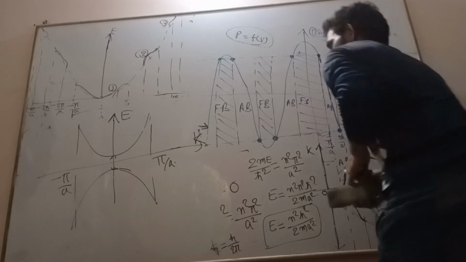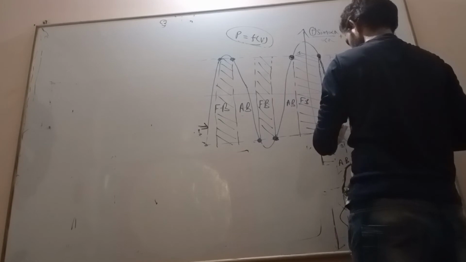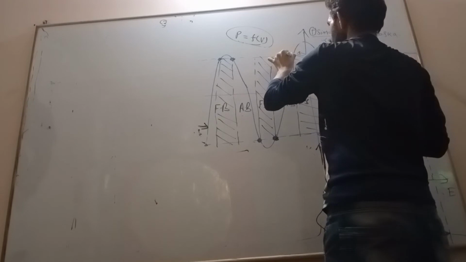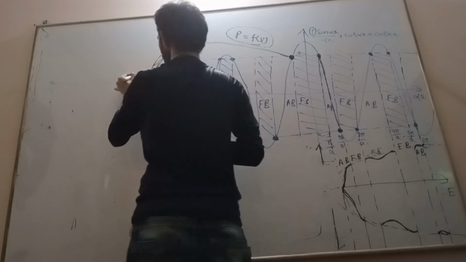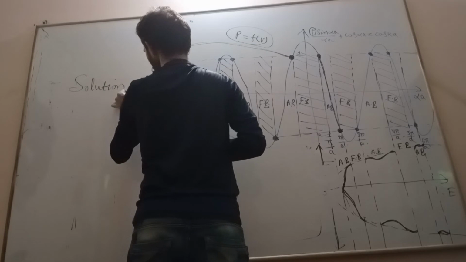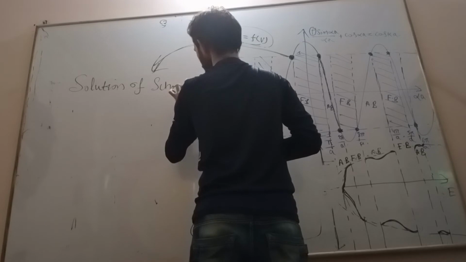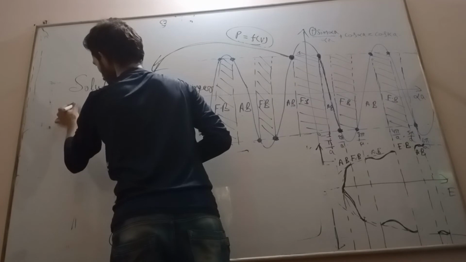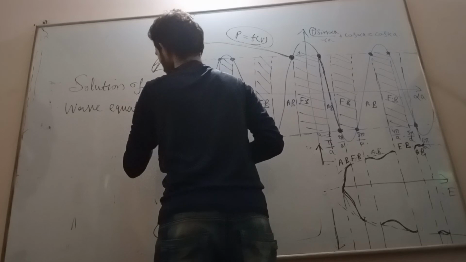Now these points are the solutions of the Schrodinger wave equation. These points are the solution. These are the solutions of the Schrodinger wave equation.